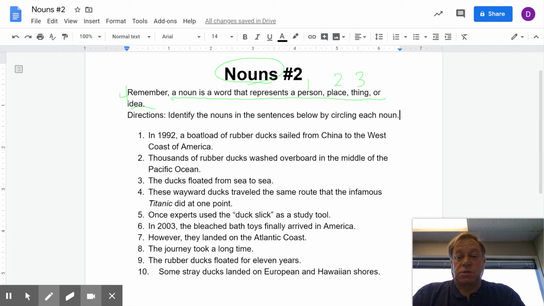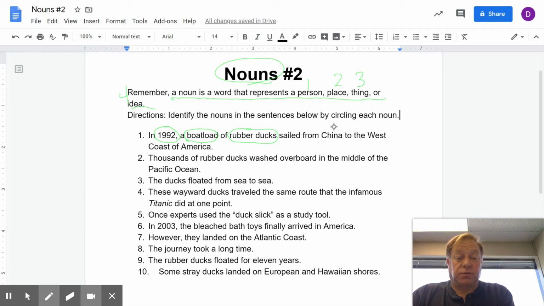Okay, so sentence 1 reads, in 1992, a boatload of rubber ducks sailed from China to the west coast of America. Now this one has quite a few nouns in it. 1992 is a noun because it's a year, and that makes it a thing. It's also kind of an idea of time. Boatload is a thing. Rubber ducks are things. Now you're going to notice on this one, I'm going to circle two words, and that's because this is an open compound. Rubber and ducks go together.